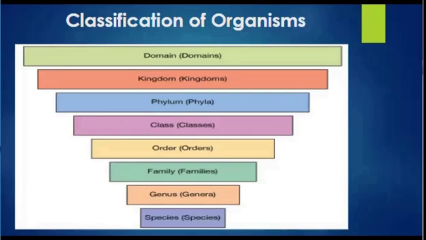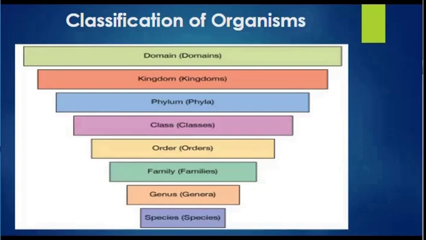Now, a phylum is again divided into classes. For example, class Mammalia includes mammals, characterized by the presence of mammary glands. Next, classes could be further divided into orders. Within class Mammalia, the order Carnivora would include cats, lions, and tigers. Now, orders are further subdivided into families, and families are broken down into genera or genus.